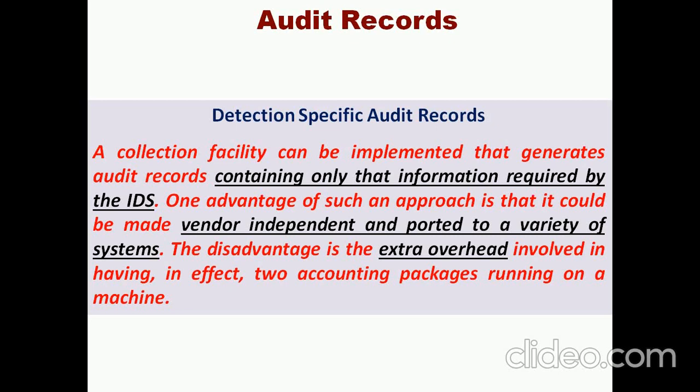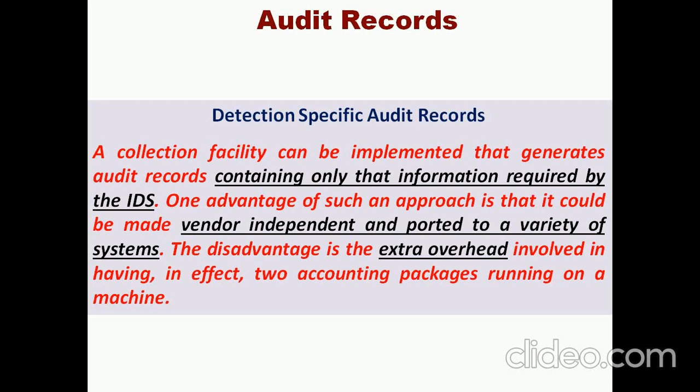Okay, the next is the detection-specific audit record. As the name itself suggests, it contains only the information required for the particular IDS, for what type of detection is happening. The major advantage of this concept is that it is vendor independent, and it can be ported to a variety of systems. We can install it into a variety of systems because it is vendor independent.